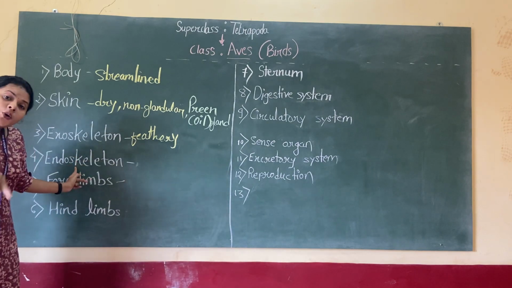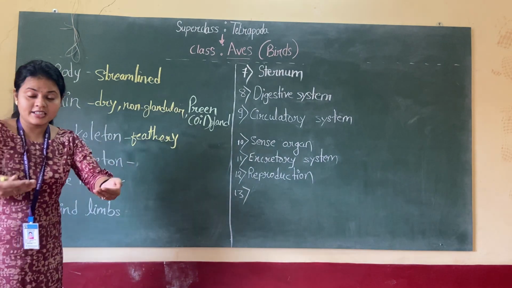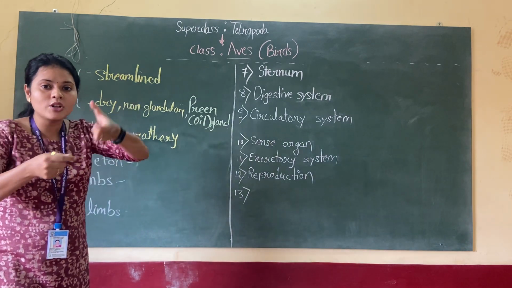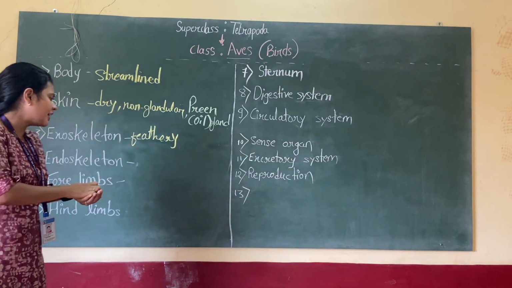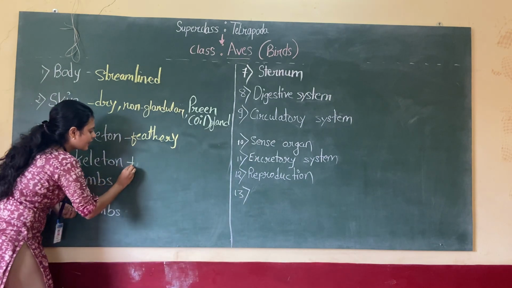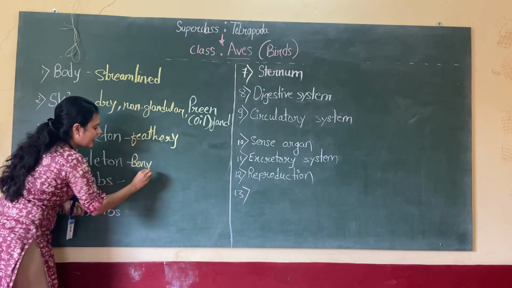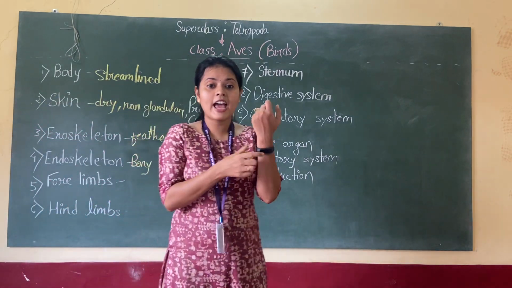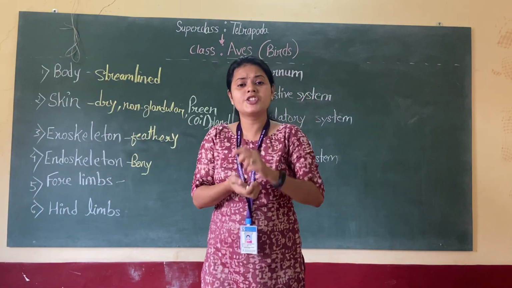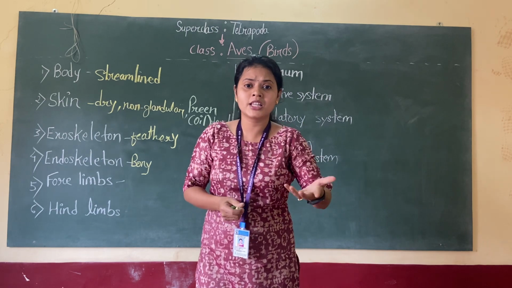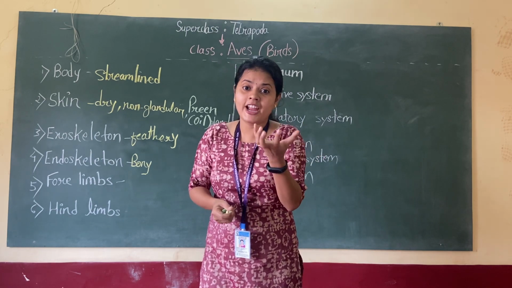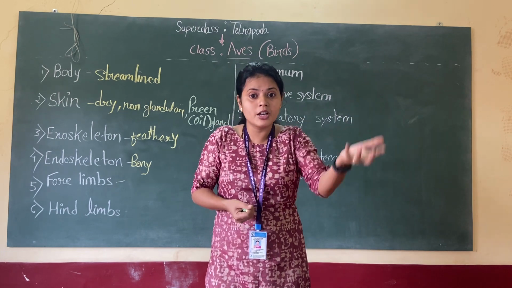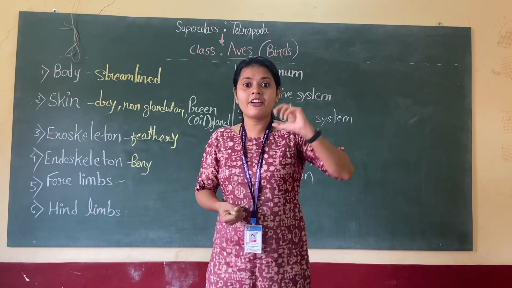Moving to endoskeleton, meaning skeleton which is present inside. Obviously, you must have seen many a times the bones are present, right? So bony endoskeleton I can write. Now imagine the bones. We have bone marrow in our bones, right? Imagine like that bone marrow is present in the bird. What will happen? The weight of the bird will increase, and that will be again a problem for the bird to fly, right? Because the weight will increase.